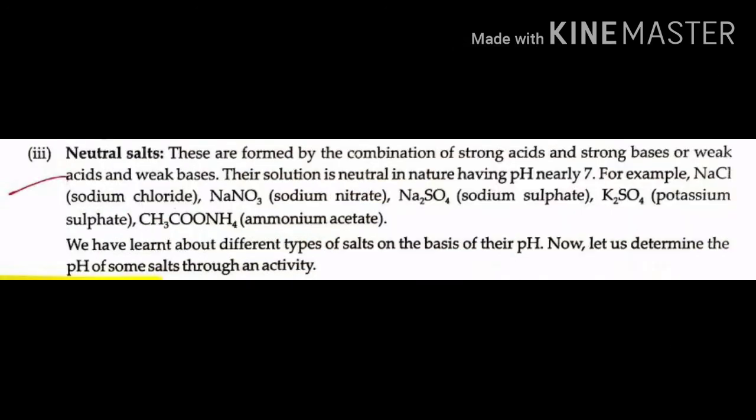These are formed by the combination of strong acids and strong bases or weak acids and weak bases. Their solution is neutral in nature, having pH nearly 7. For example, NaCl sodium chloride, NaNO3 sodium nitrate, sodium sulfate Na2SO4, K2SO4 potassium sulfate, CH3COONH4 ammonium acetate.